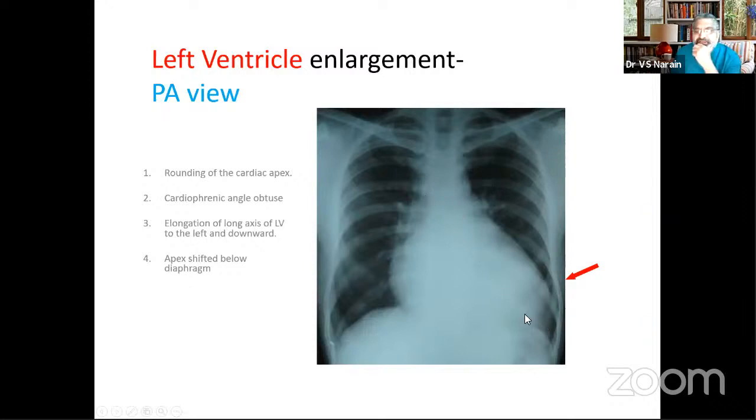There is an elongation of the long axis from the base to the apex, which goes down from the fifth intercostal space to the seventh and downward. So that is the elongation of the axis, and you find that the apex has gone just below the diaphragm. These are some of the pointers which could mean a left ventricular enlargement, although this is not the best view to say for enlargement.